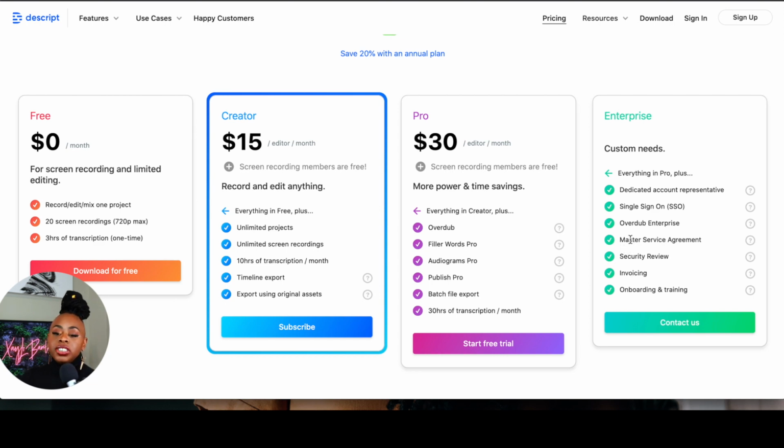And Enterprise, which I feel like is probably just a lot more if you're running a really big team and you want to have access to different things, that's totally fine too. But listen, for me, I would go with either the Creator or the Pro. For me, I'm using Pro and I'm loving Pro. And if you feel like you need either or, I hope this was an easy breakdown for you so that you understood the difference in pricing at this point in time.